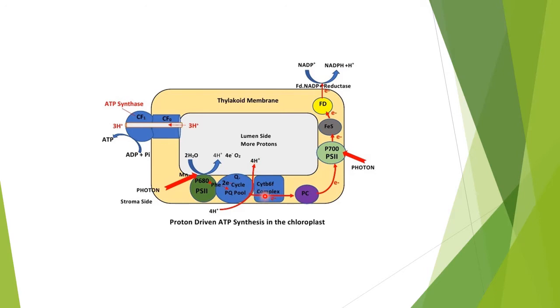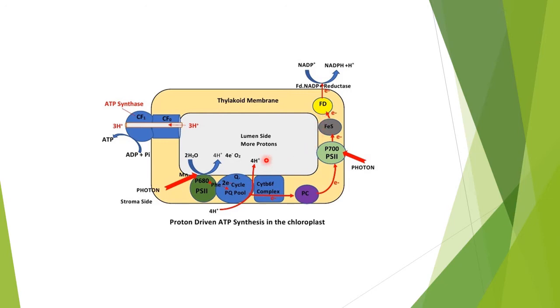And then one by one electrons will be passed from this cytochrome Bf complex to plastocyanin, a copper containing protein, and then the electrons will be passed on to the photosystem I, and ultimately this will result in the reduction of NADP to NADPH in presence of NADP plus H positive and ferredoxin NADP reductase. Because these are the carriers: iron sulfur protein, ferredoxin, reducing substance.